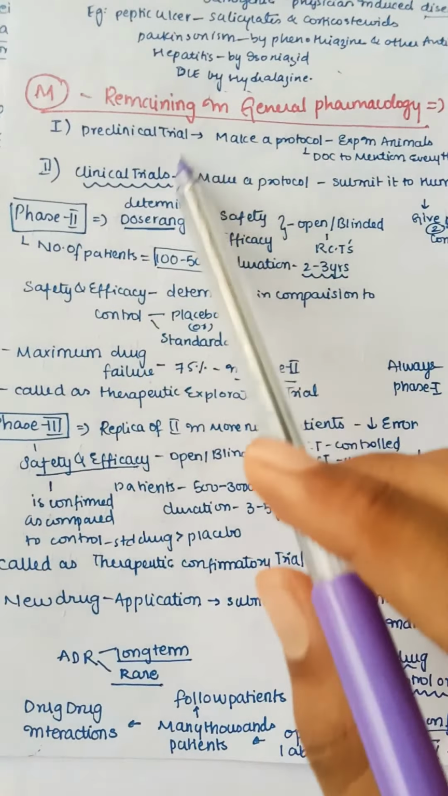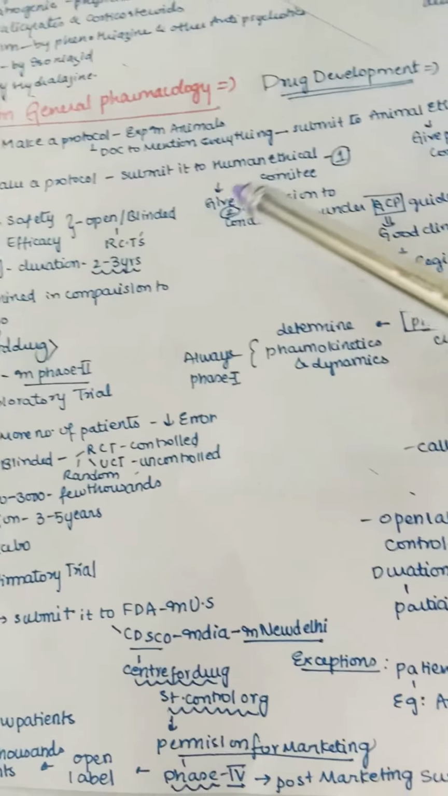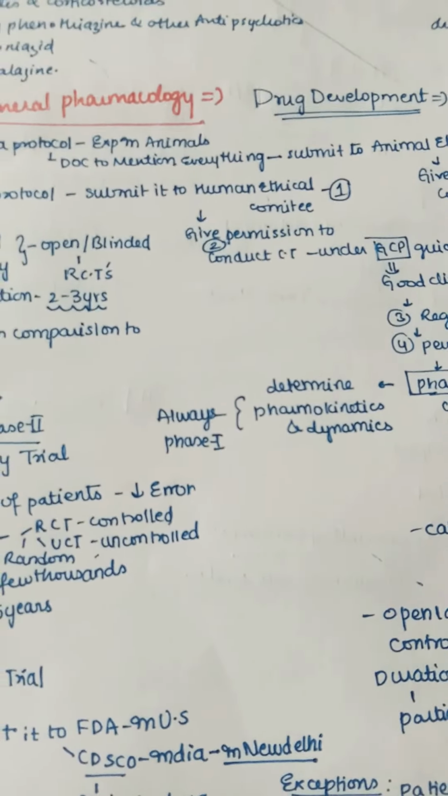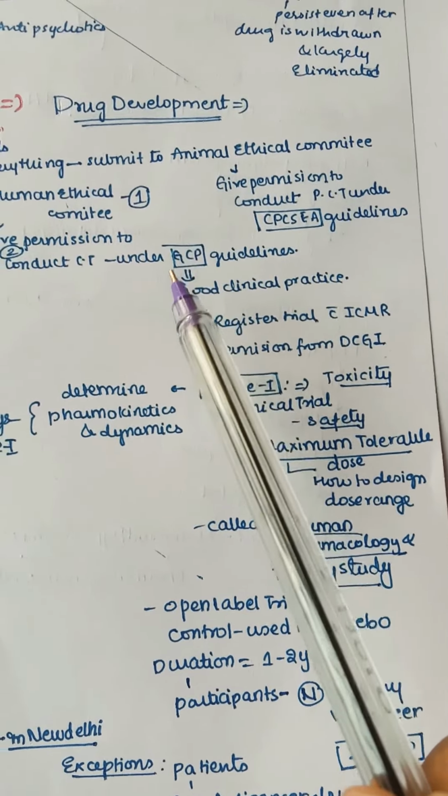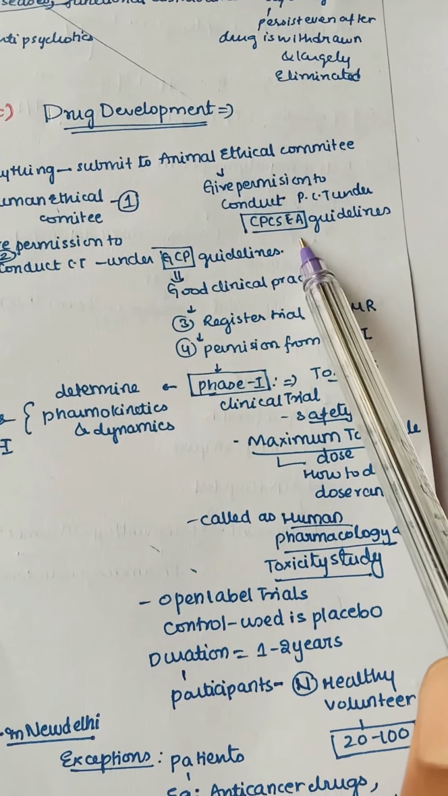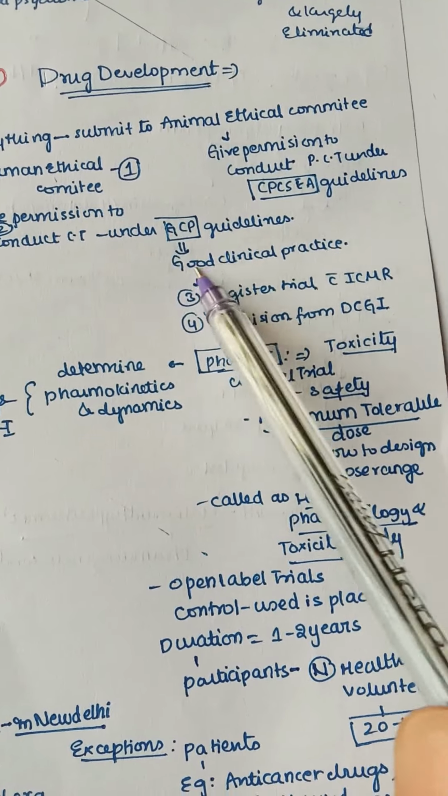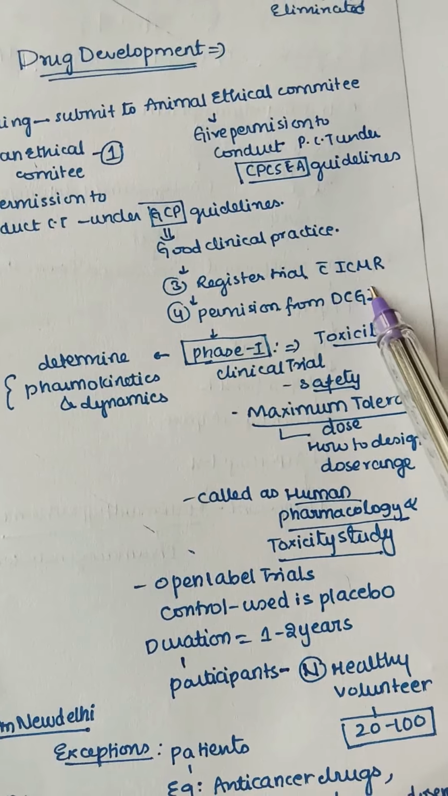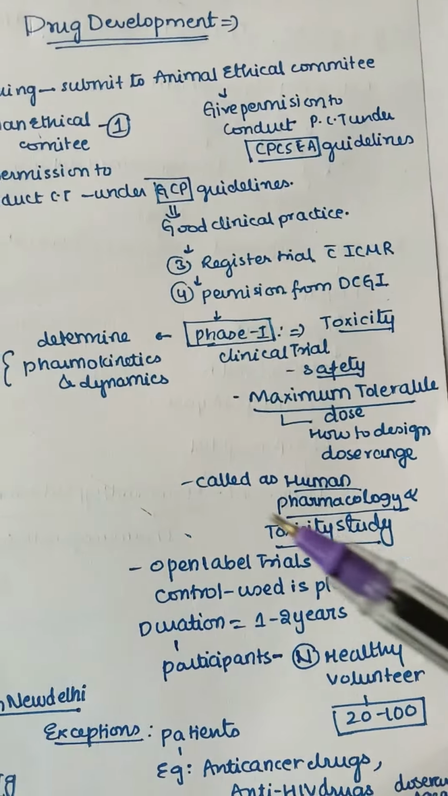And next after that we'll go to the clinical trials. On this also we'll make a protocol and submit it to the human ethical committee. There we are doing on animals, so animal committee. Now here on humans, so human ethical committee. It also gives permission to conduct the clinical trials under the GCP guidelines. So we have CPCSE guidelines for animals, and for humans we have GCP guidelines. GCP means good clinical practice. Next we need to register the trial with ICMR, and also take permission from DCGI and start our clinical trials.